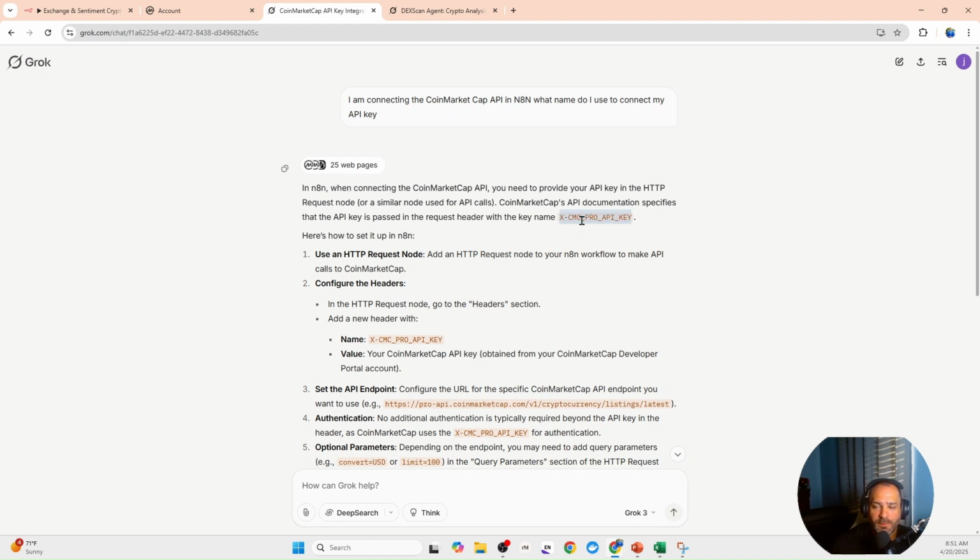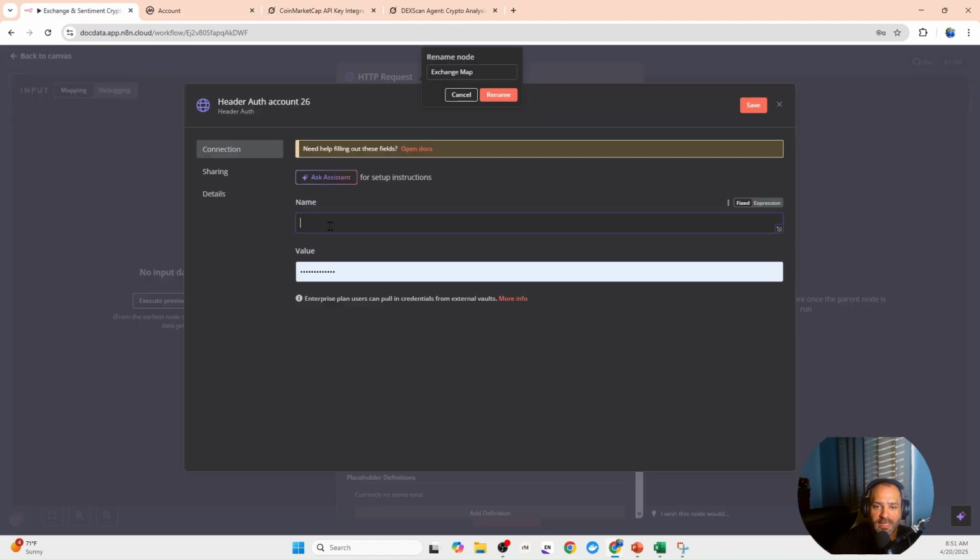So this is the name you put in. I found that through most of the AIs that are out there, Grok is pretty useful for using N8N. So if you take this name and copy that and put it in the name section along with your API key, it will solve that for you.